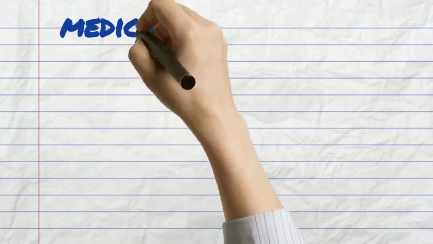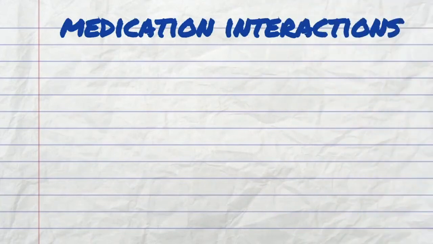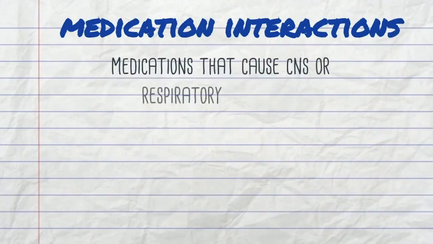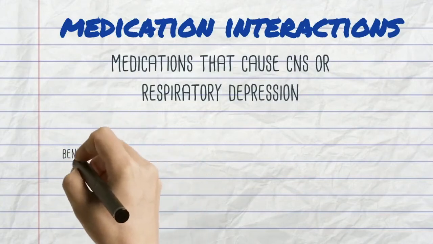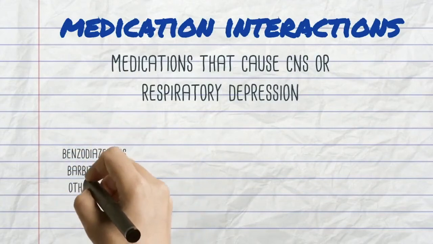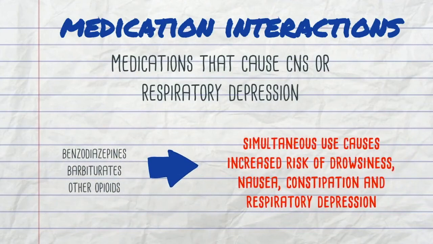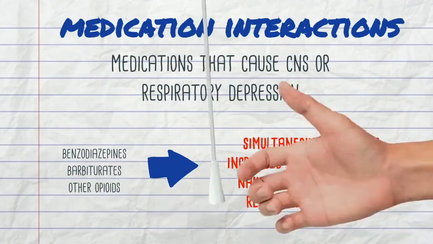Similarly, when we are asking about other medications that the patient is taking, we are looking for medications that cause CNS or respiratory depression. Some examples of these medications are benzodiazepines, barbiturates, and other opioids. Simultaneous use of these medications will significantly increase the risk of drowsiness, nausea, constipation, and respiratory depression.